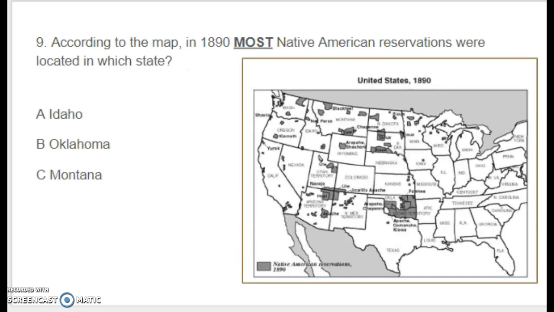Number 9. According to the map, in 1890, most Native American reservations were located in which state? A, Idaho, B, Oklahoma, or C, Montana? You can double check your map that I attached with your test for this as well, a little bigger version there.